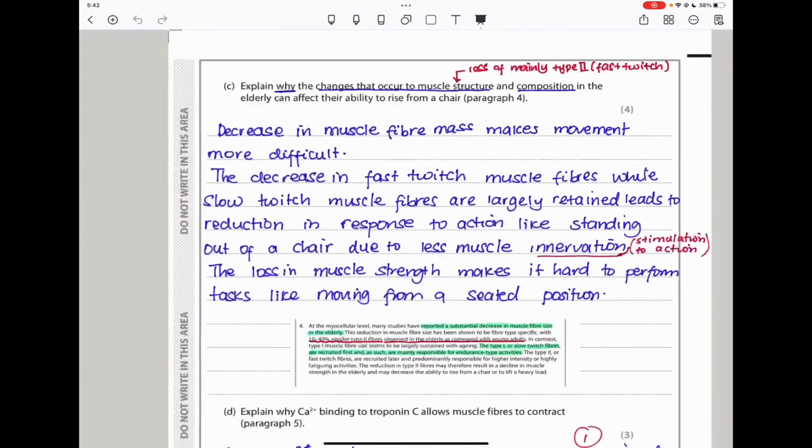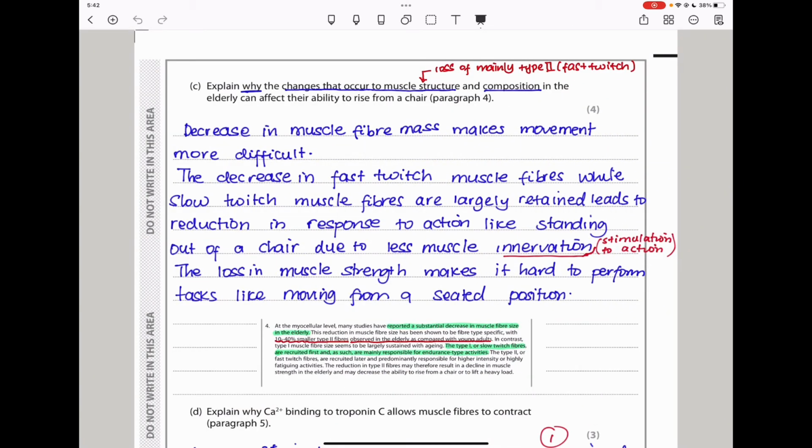So let us continue to part C. Here part C says, explain why the changes that occur to muscle structure and composition in elderly can affect their ability to rise from a chair. They want us to refer back to paragraph 4, and I extracted paragraph 4 and put it here.